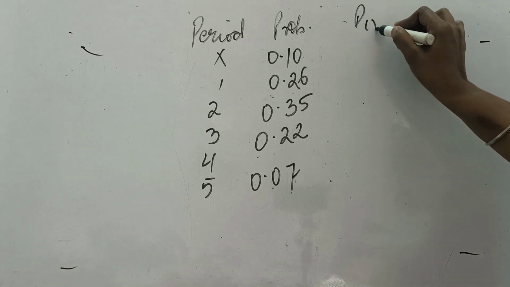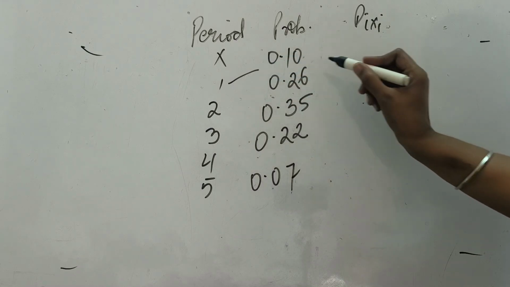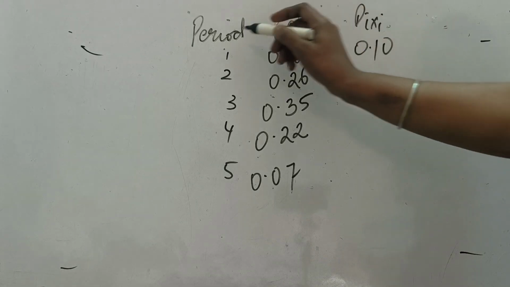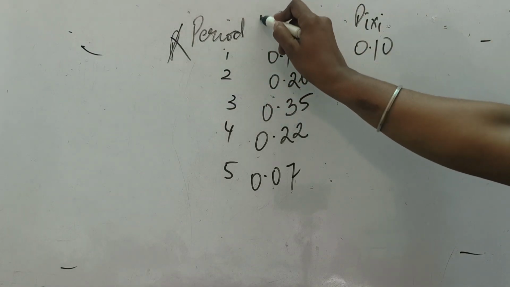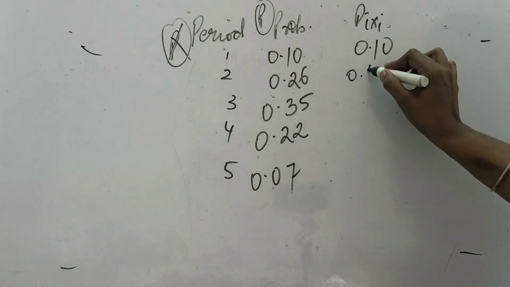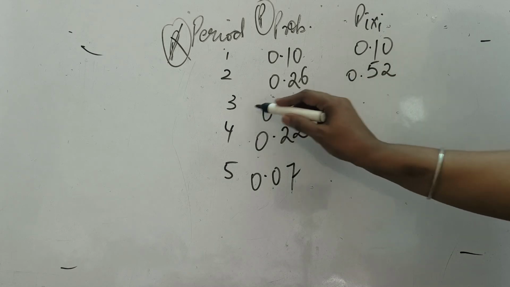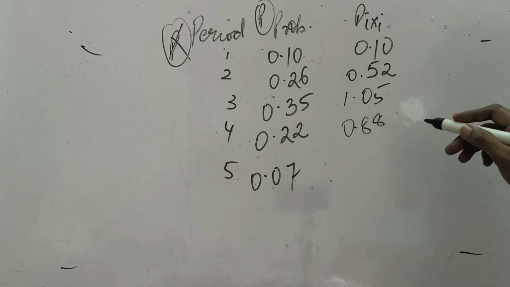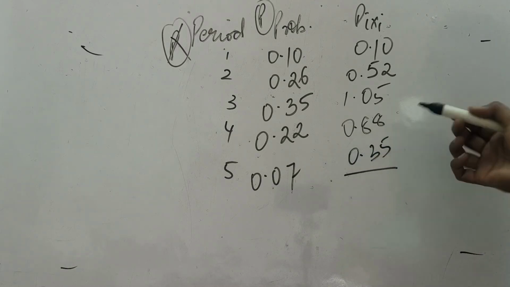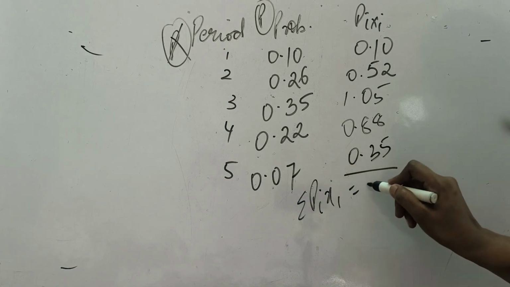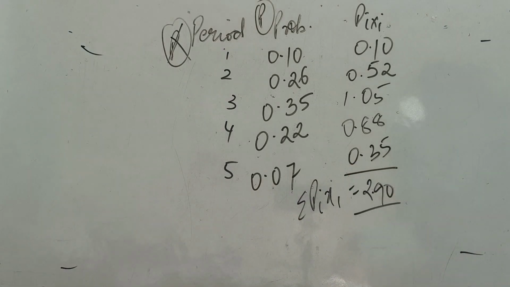As we generally do, we will calculate P into x. Here x is 1 and P is 0.10, so this will be 0.10 only. Then 0.26 into 2 is 0.52, 3 into 0.35 is 1.05, next will be 0.88, and last will be 0.35. Now, as we generally do in these questions, we add this, the sigma P x, which comes out to be 2.90. From here we will calculate the expected number of failures.